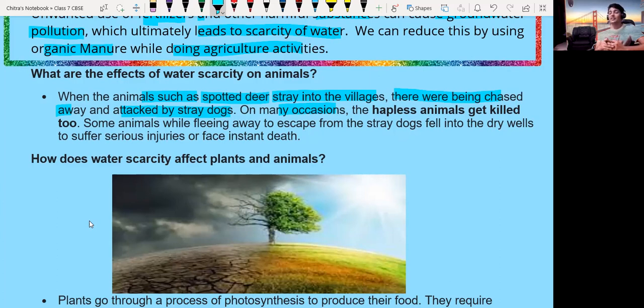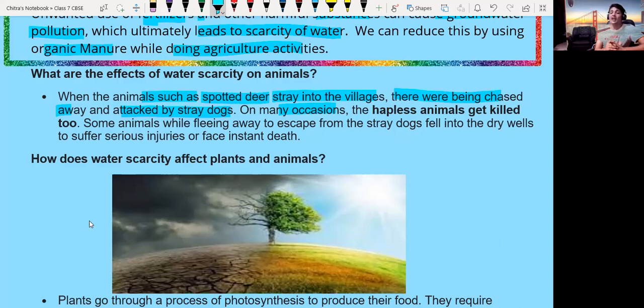And there is a very big problem that arises due to the scarcity of water. In order to drink water, most of the animals move from the jungle to the villages, and they cause harmful effects to human beings or any other organism, especially if they are carnivorous animals. So the wild animals, due to the scarcity of water, will travel from the jungle toward the villages